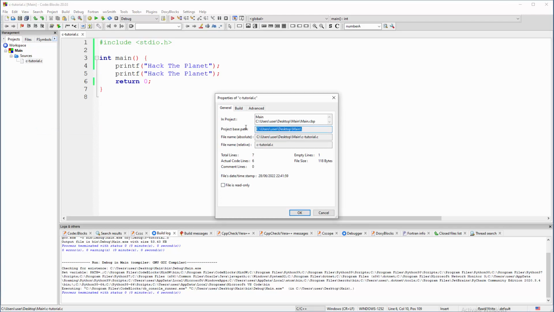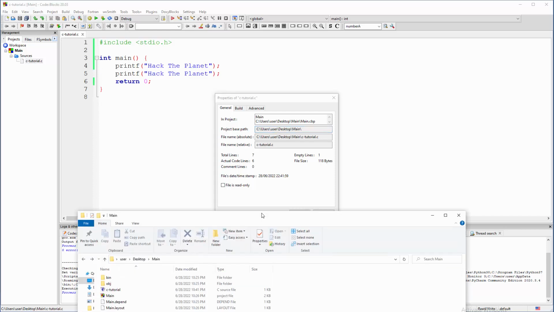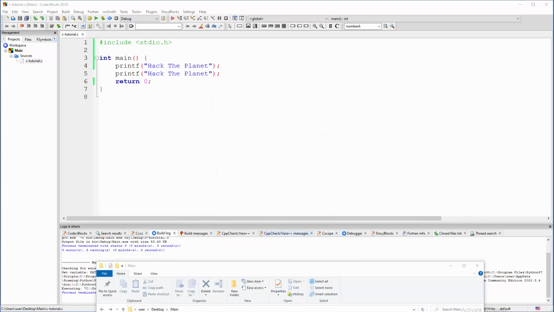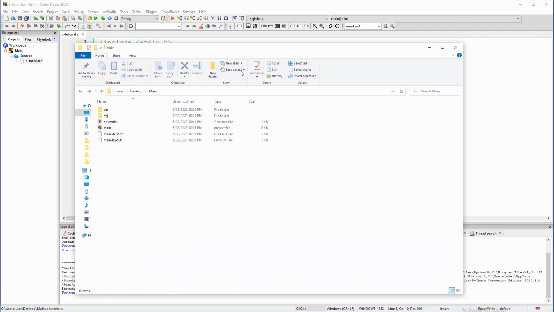So we are just going to copy that path into File Explorer or whatever you have, right? And there you go. There are a couple of things here, like a main. This is a project, okay? Just a generic outline project. The actual source file is this, C tutorial, C source, C file, and two folders. Obviously, they are not debug and release. Debug and release folders are inside bin. But what is in obj? In obj, we do have .o files.